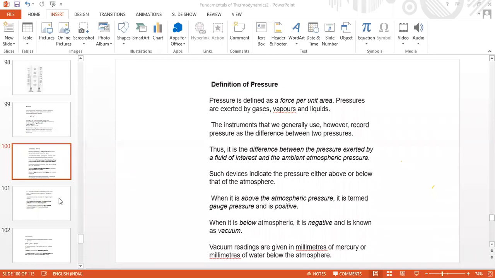Okay. The atmospheric pressure in terms of mm of mercury is 760 mm of mercury. 760. Okay, studied this earlier.